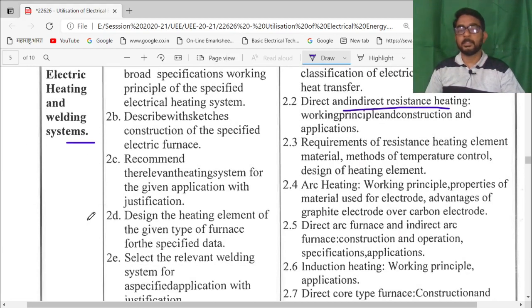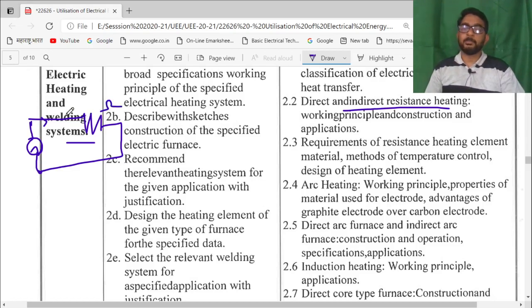See what indicates the resistance type of heating. Let us assume one resistance here and a source is connected, and current flows through this resistance as per the loading, as per its ohmic value.